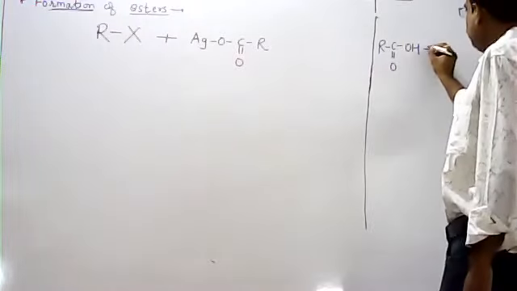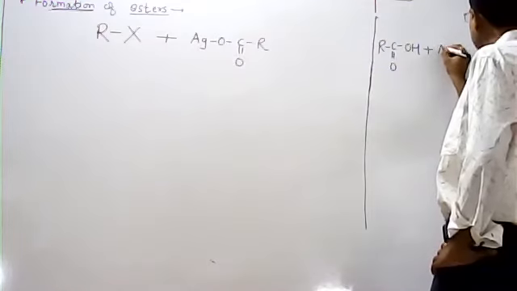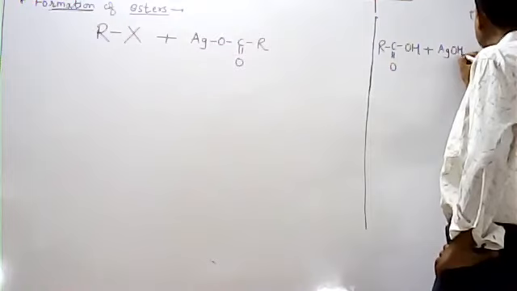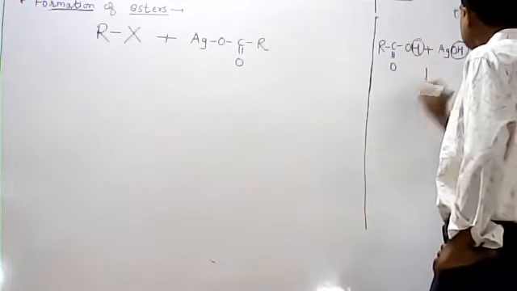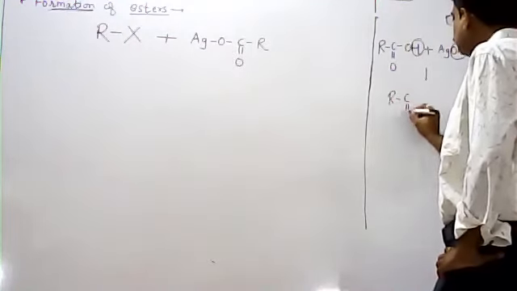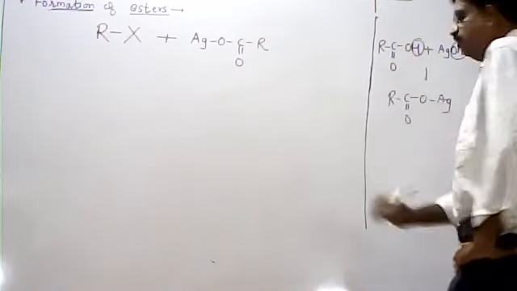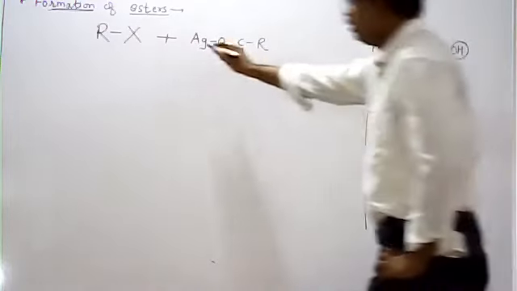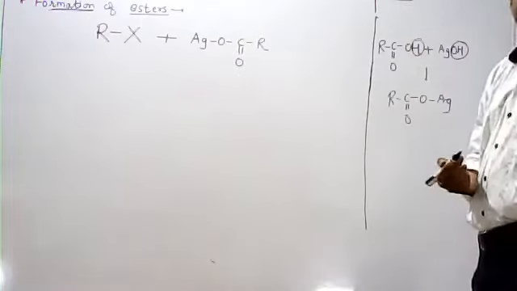When this carboxylic acid reacts with the corresponding silver hydroxide, then OH and H combine to form H2O and it gives the corresponding silver salt of carboxylic acid. That is R C double bond O OAg.